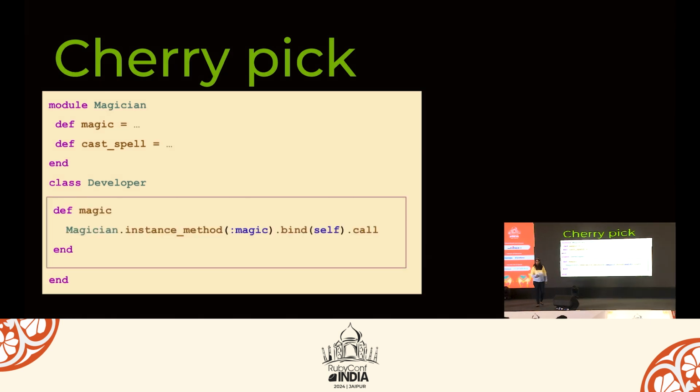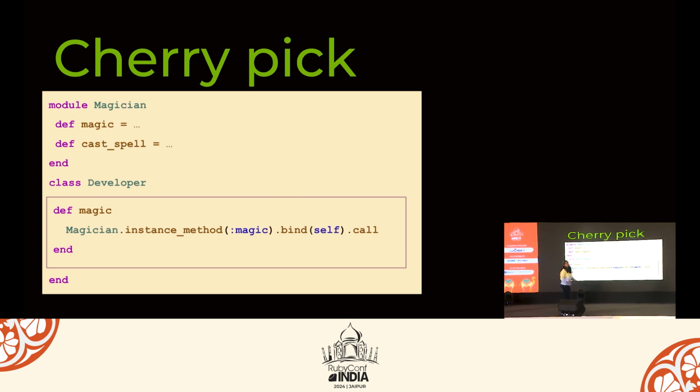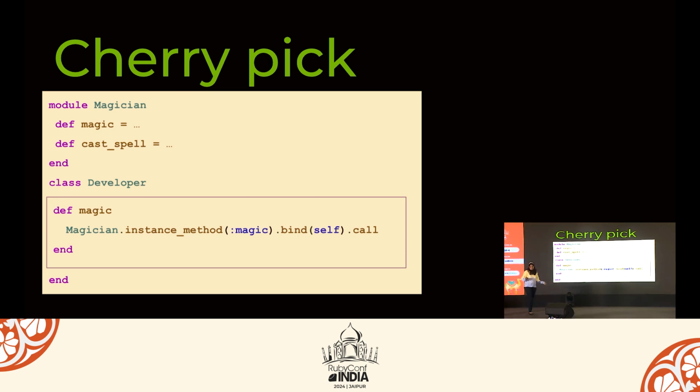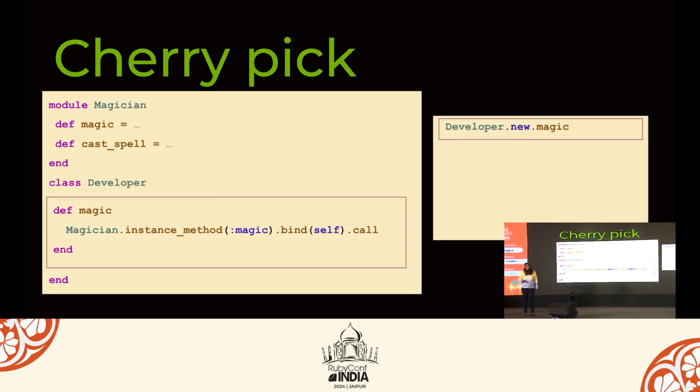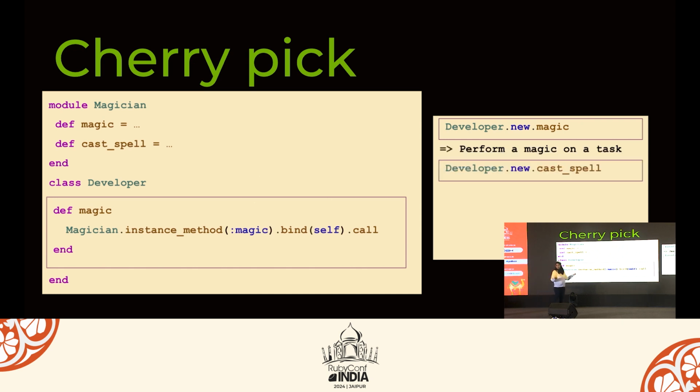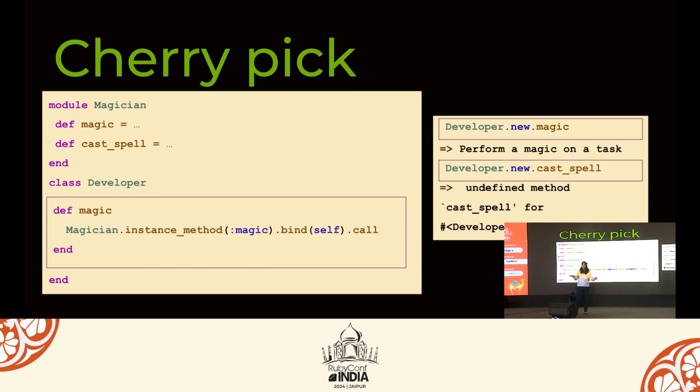We can add the method magic in the Developer class. We can cherry pick the magic method, bind it to the Developer class and call it. So what will be the output of this? Perform a magic on a task. And when we call cast_spell, we will be getting undefined method. In this case, we have not used include or extend.